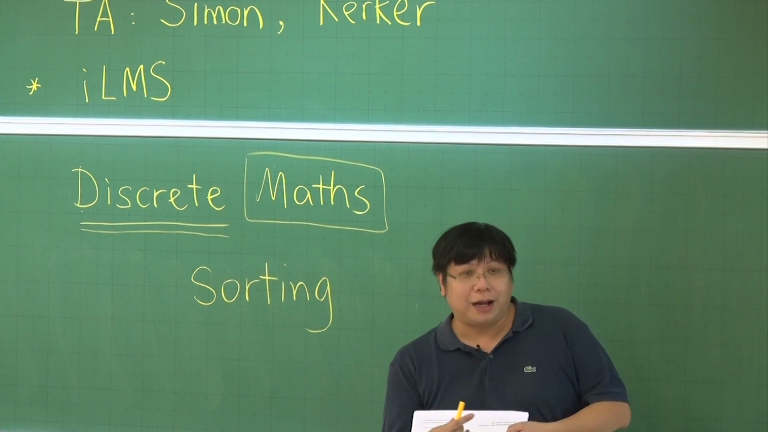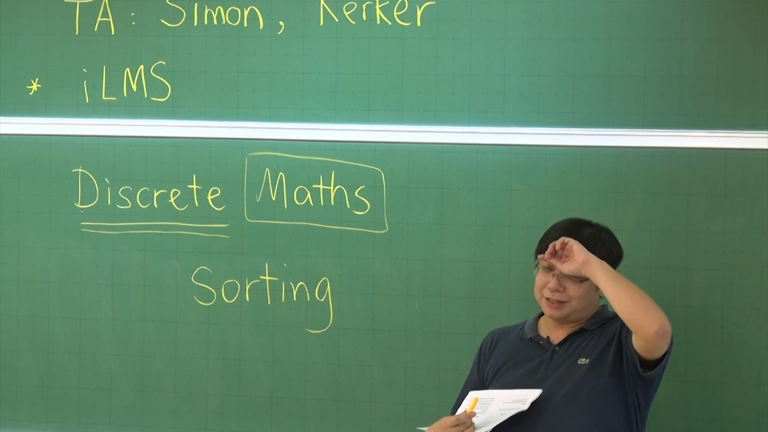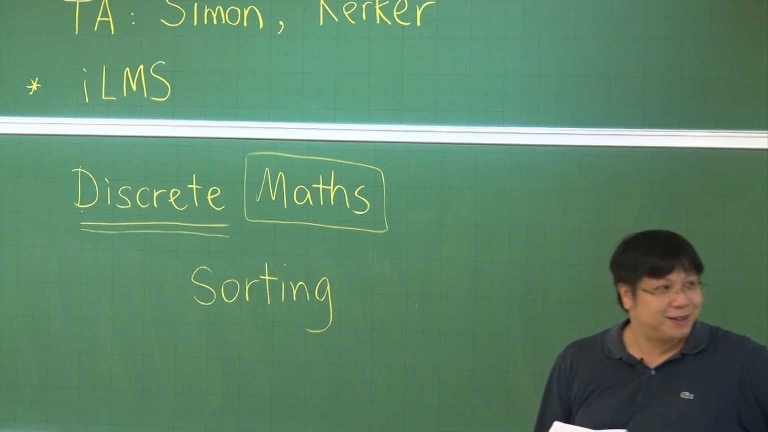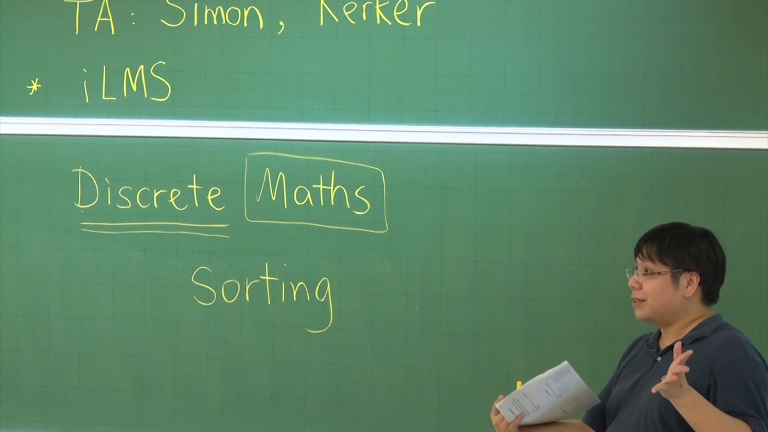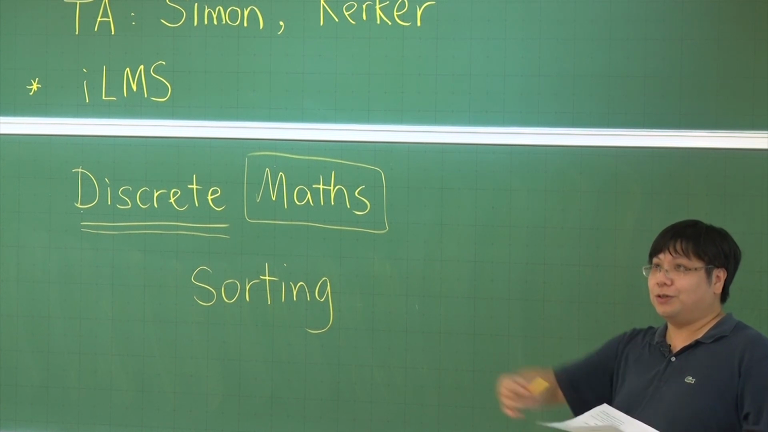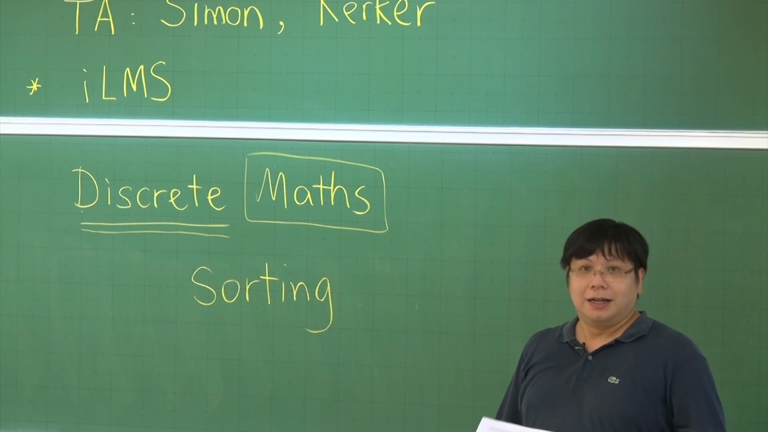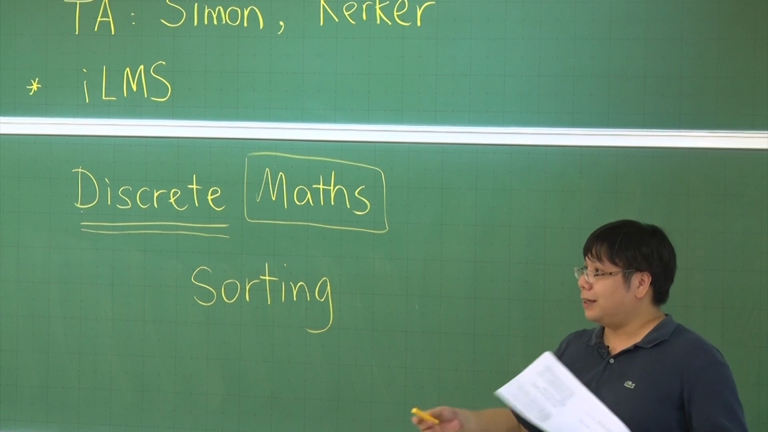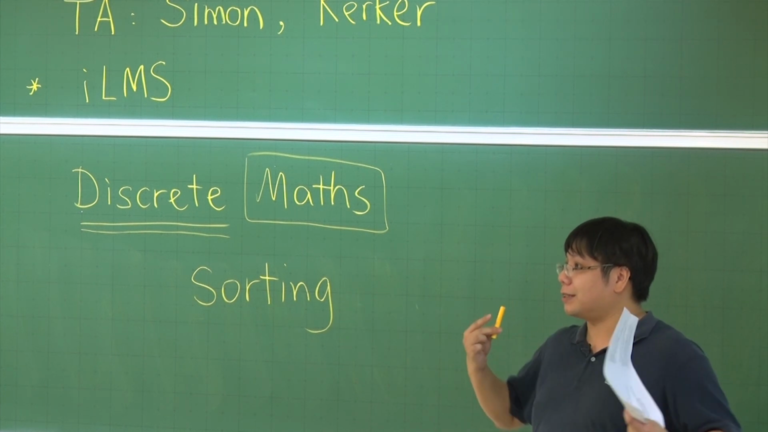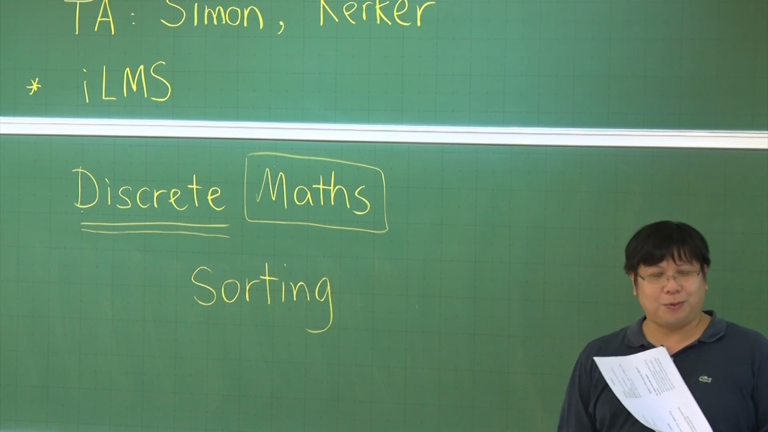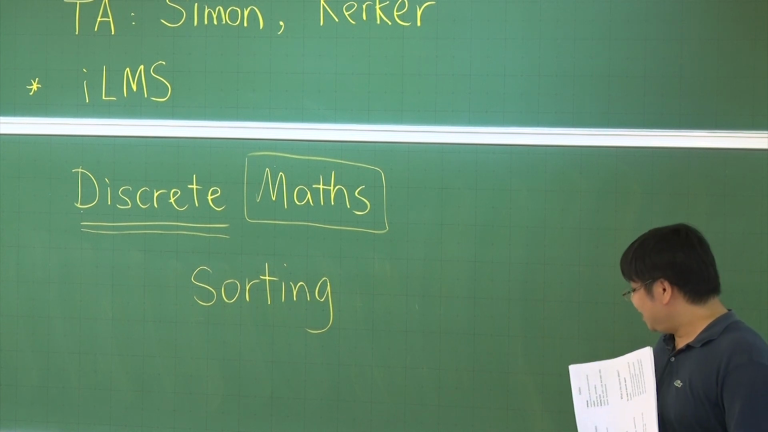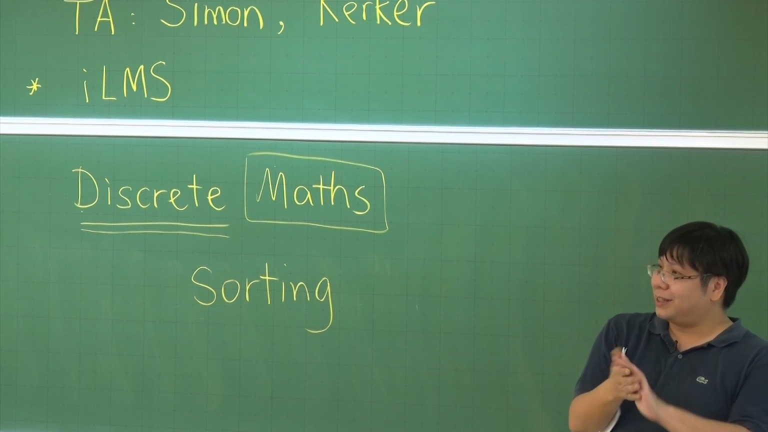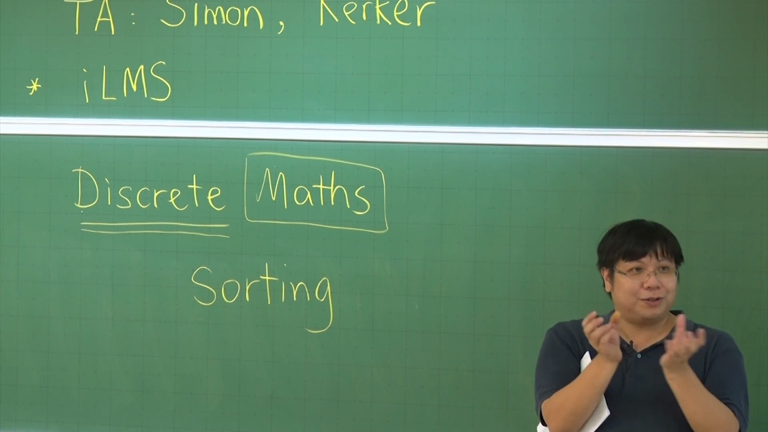So I believe you haven't heard of this word before, right? I don't know when I was in my undergraduate. So sorting is what? Sorting is when you have a lot of numbers and you want to arrange them from small to large. Then this is sorting. Why is it called sorting? I don't know.